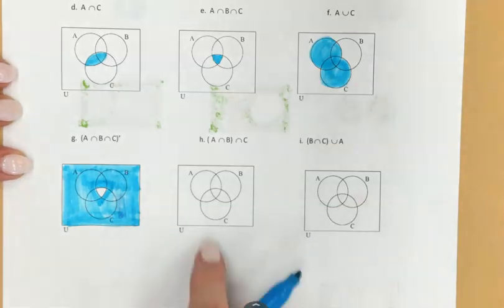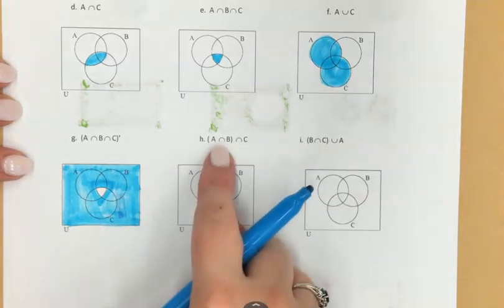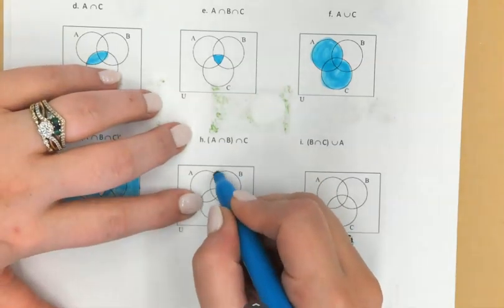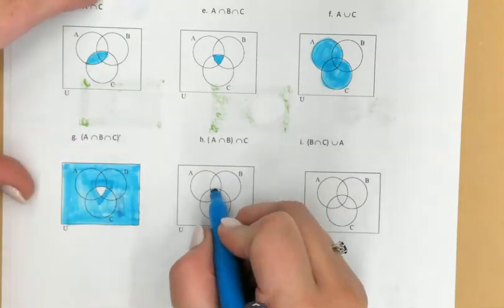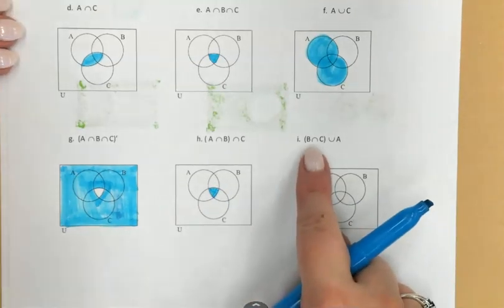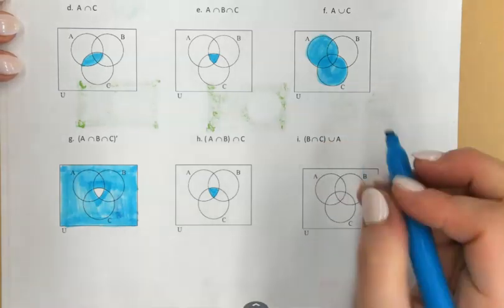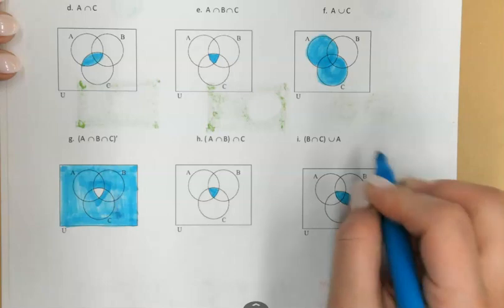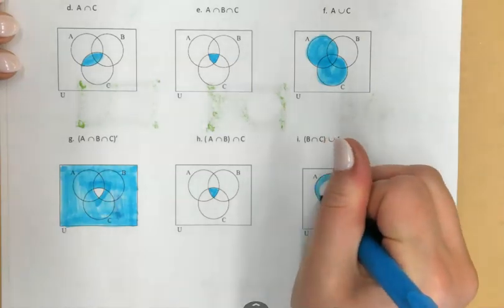Now, intersection of A and B. Again, that is here. And where does that intersect C? Well, that little piece in the middle again. Okay, lastly, the intersection of B and C, that's here. And then union, circle A.